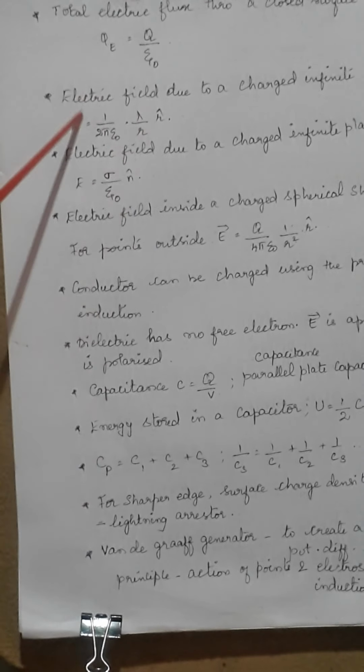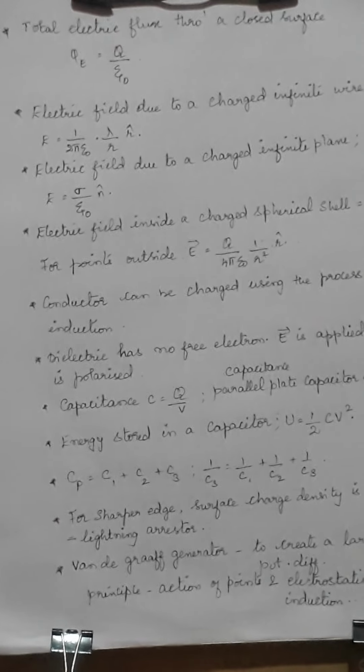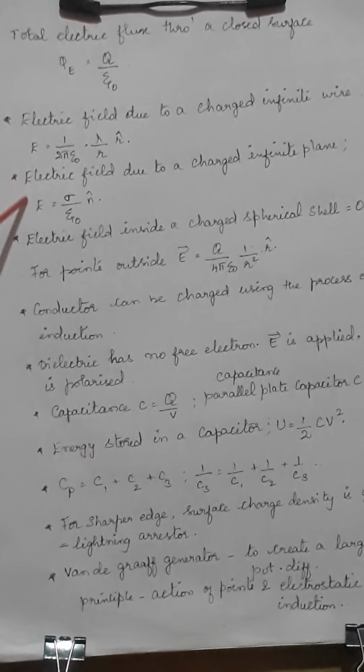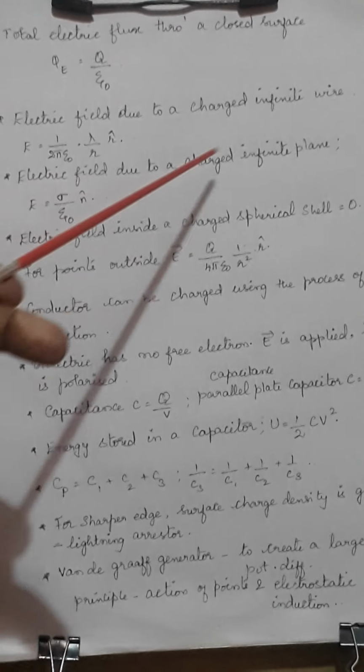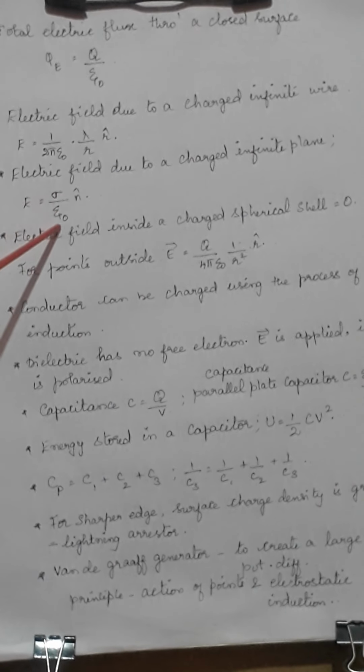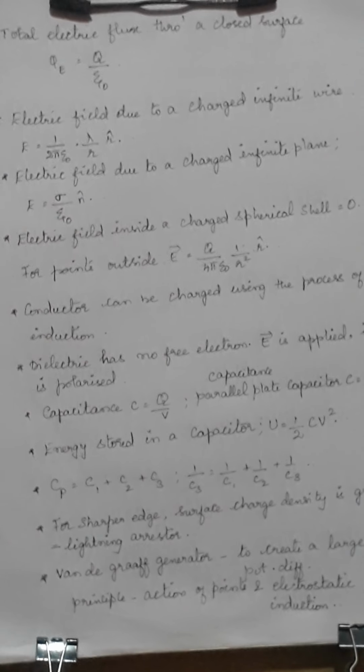R cap is there to make this electric field into a vector quantity. So this one is for a charged infinite wire. The next one where I am going to find out electric field due to a charged infinite plane sheet, where I got E is equal to sigma by epsilon naught into n cap.